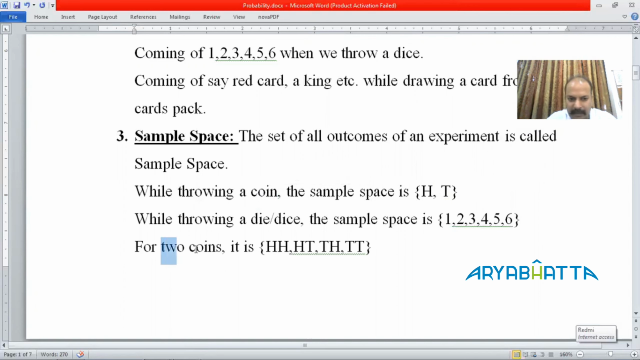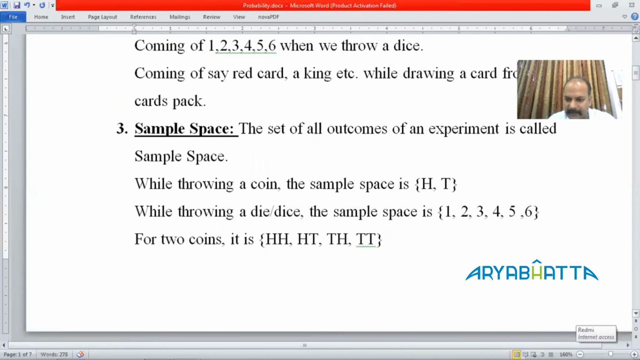But if you are throwing two coins, the outcome could be both heads, or the first head and second tail, or the first tail and second head, or both tails. So this is the sample space. I don't think there is any other option available when you are throwing two coins. Similarly, if you are throwing a dice, the possibilities are getting one, two, three, four, five, or six on the upper face. This is called the sample space.